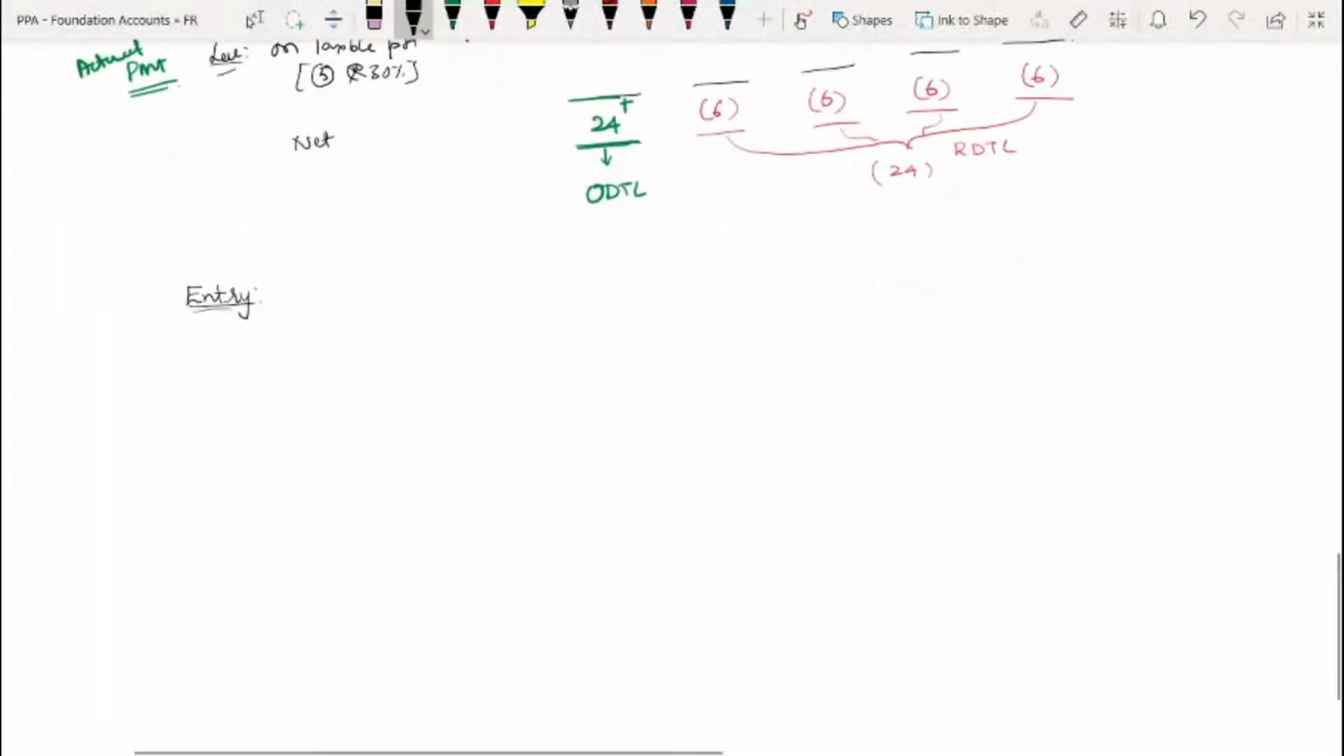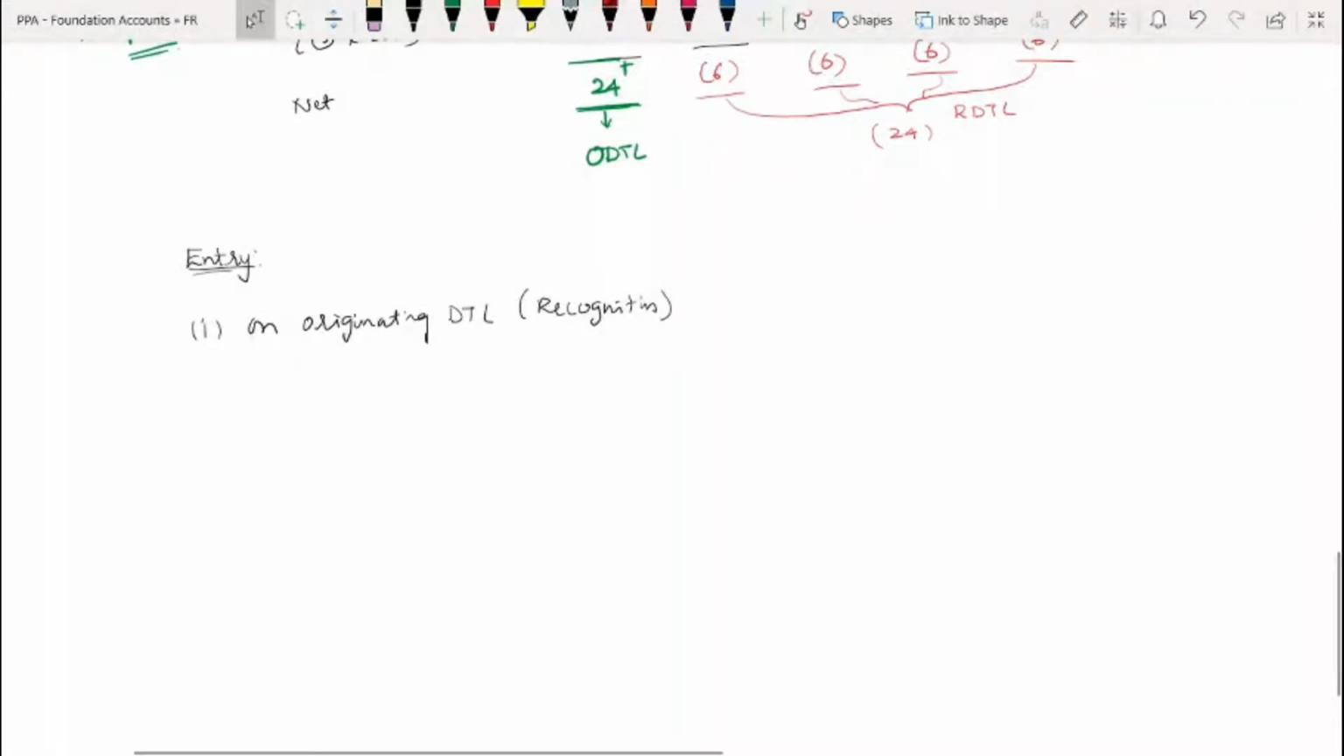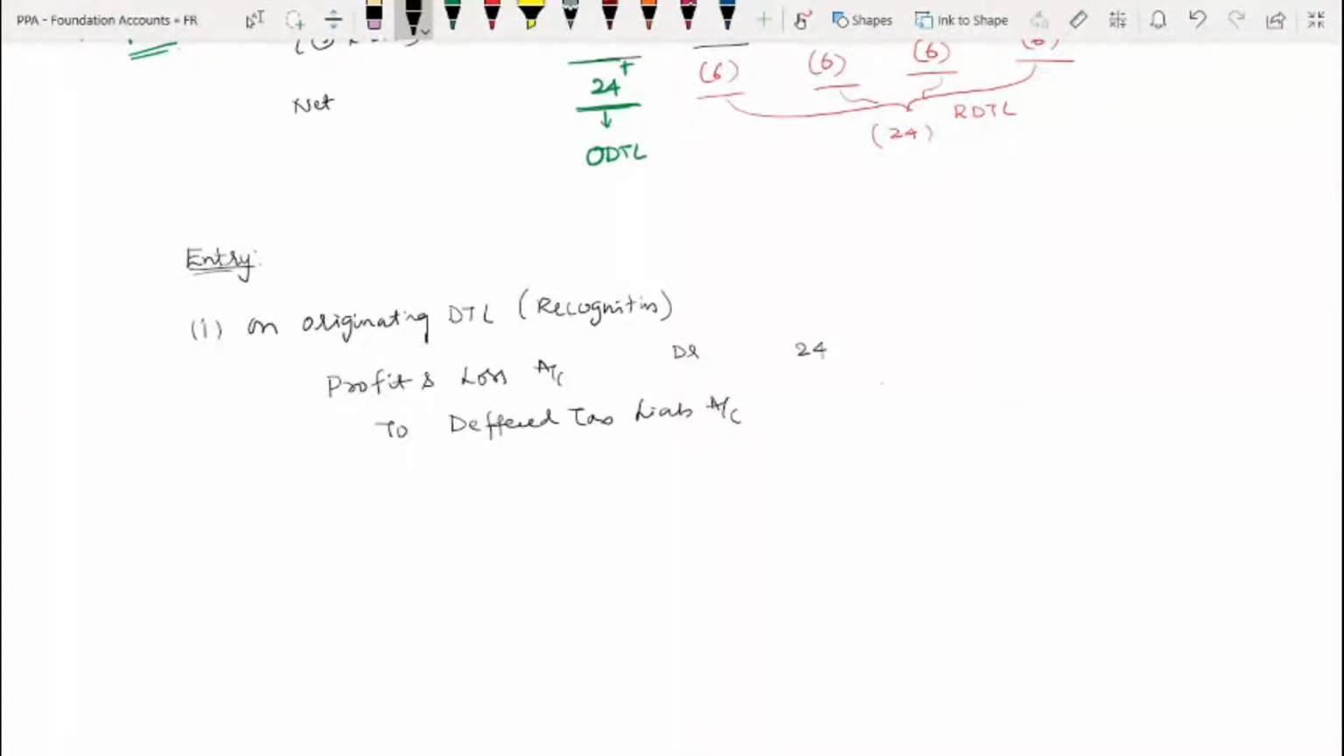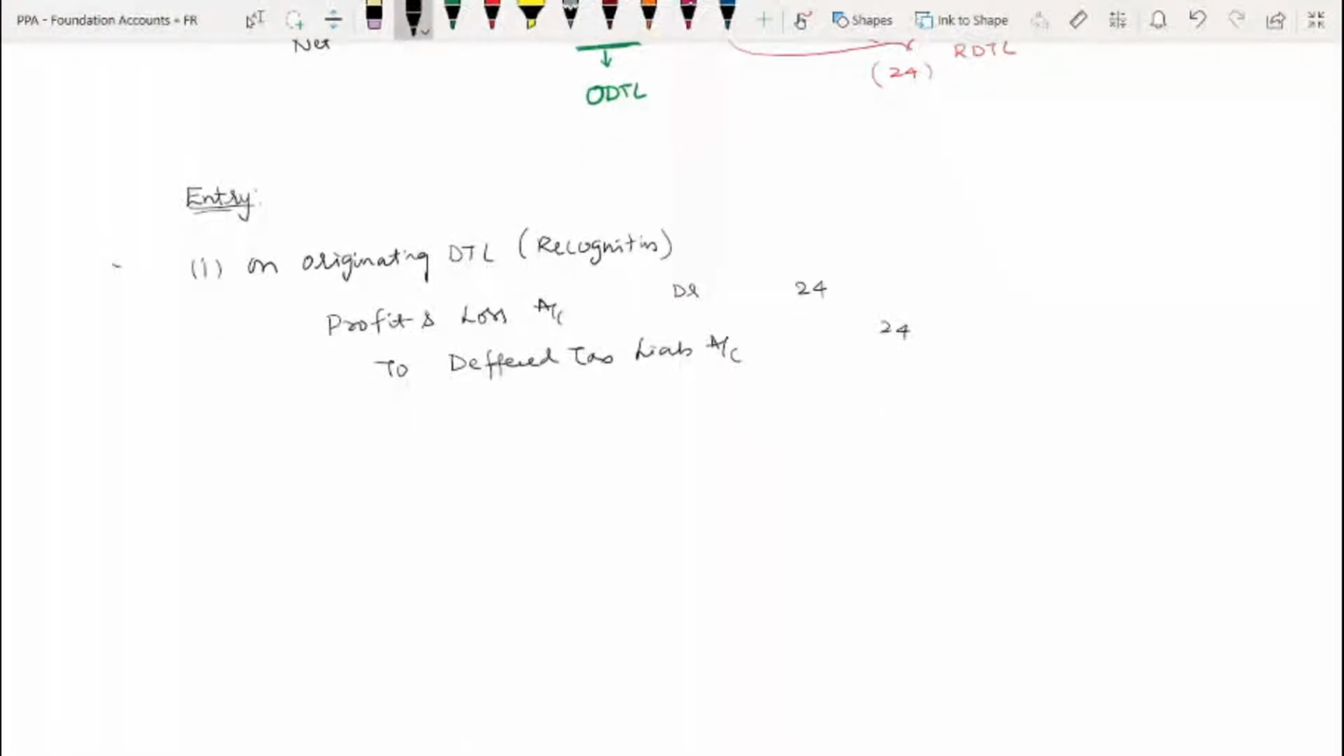So therefore, first, this is for deferred tax liability. Number 1, on originating deferred tax liability, this is recognition. This is a liability, therefore we have to credit it. Therefore the entry is: profit and loss account debit to deferred tax liability account. Are you understanding? In our case it is 24. This is year 1 when it is generated.